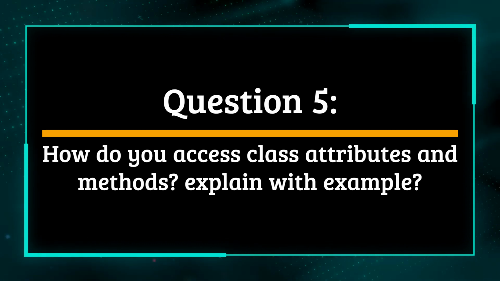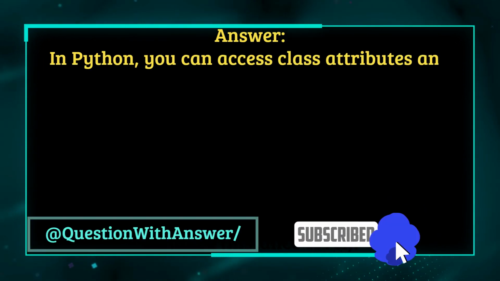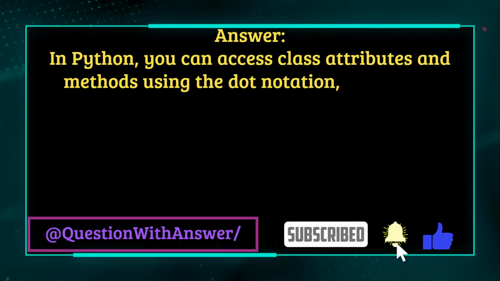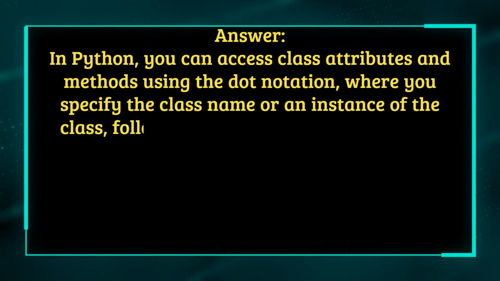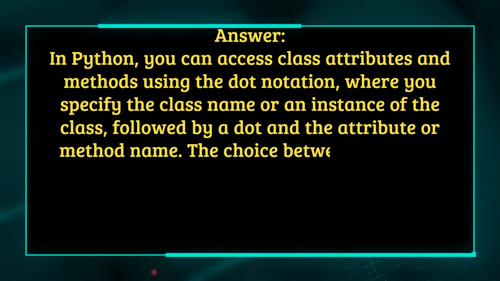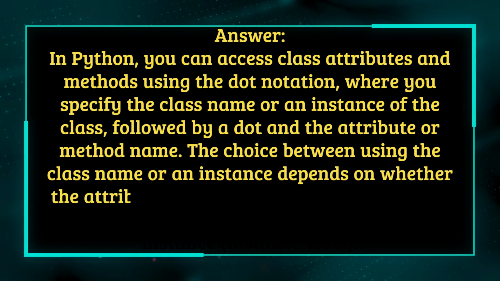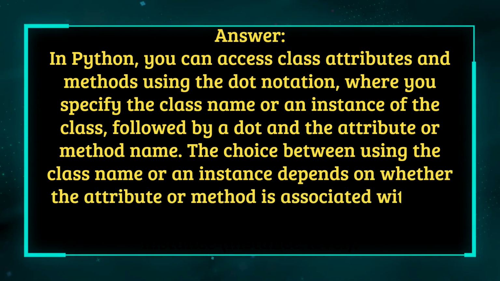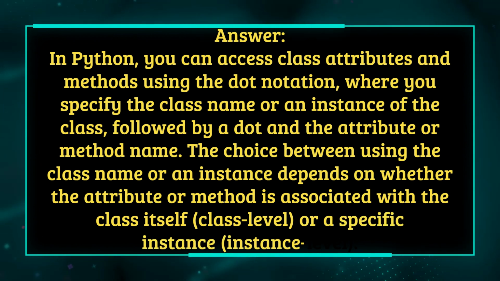Explain with example. Answer. In Python, you can access class attributes and methods using the dot notation, where you specify the class name or an instance of the class, followed by a dot and the attribute or method name. The choice between using the class name or an instance depends on whether the attribute or method is associated with the class itself, class level, or a specific instance, instance level.